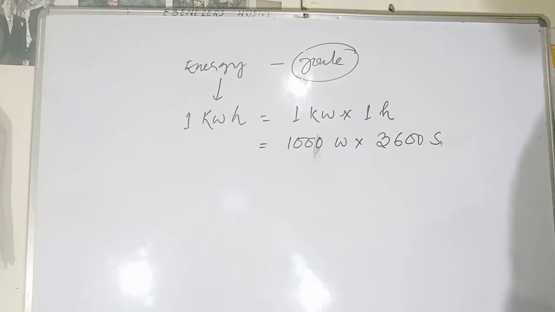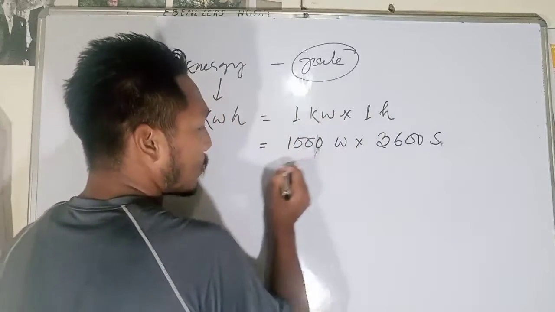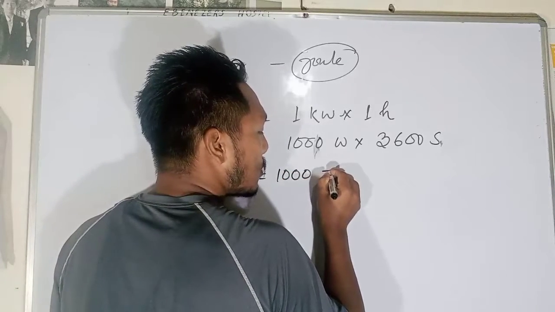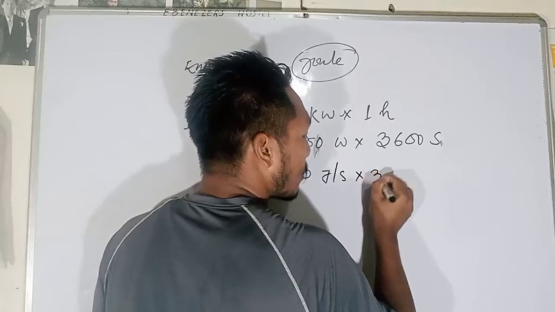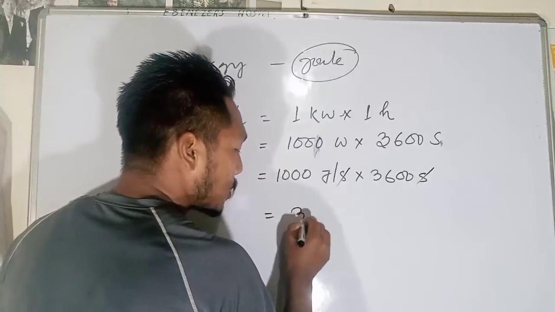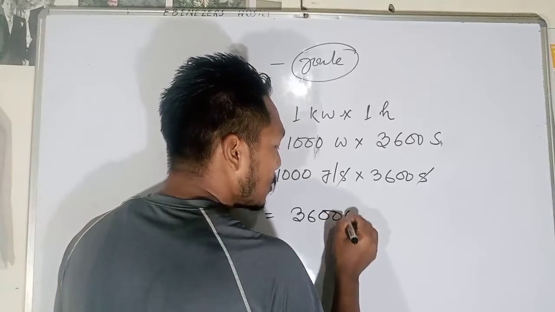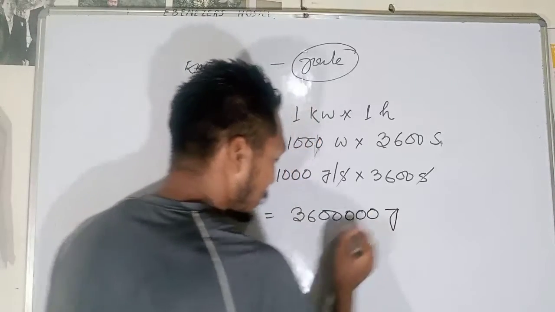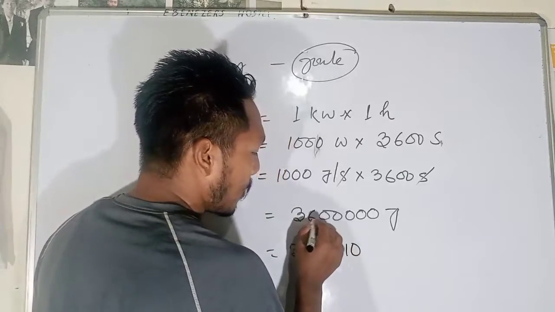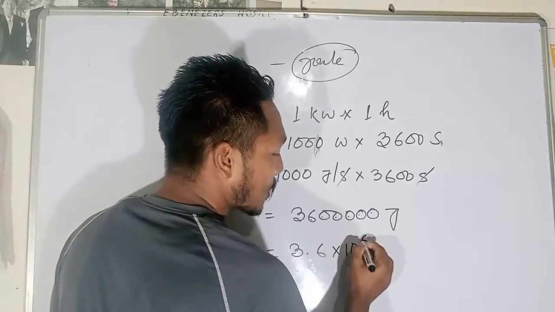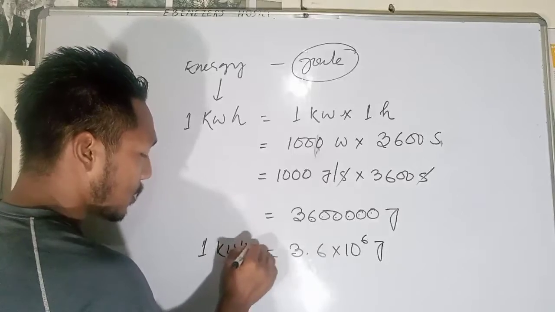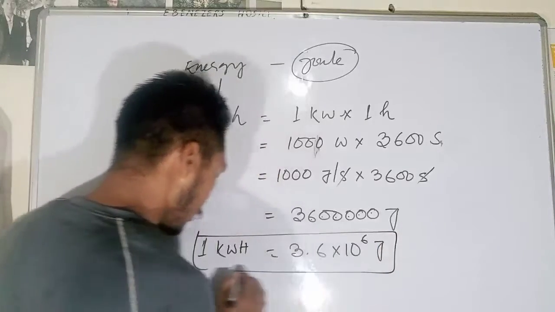We also know that 1000 watt is equal to 1000 joule per second, times 3600 seconds. The seconds cancel. Multiplying gives 3,600,000 joule, that means 3.6 into 10 to the power 6 joule.